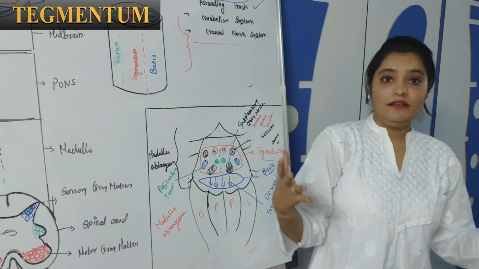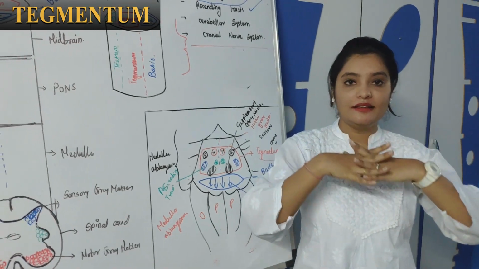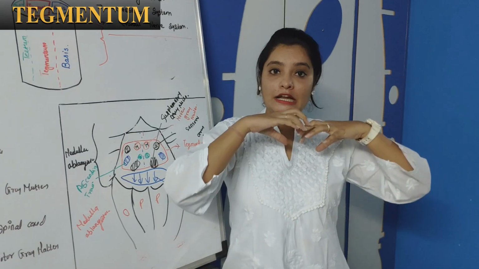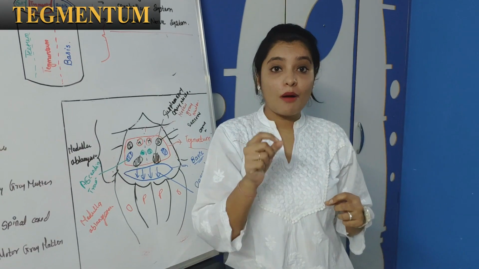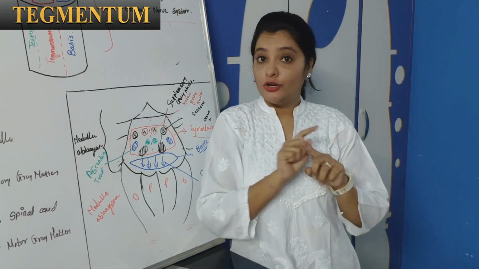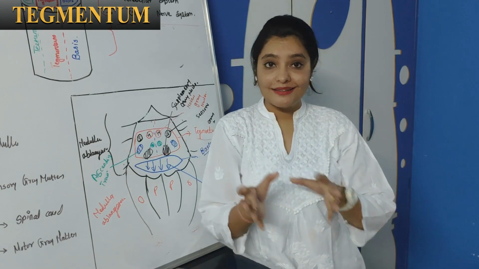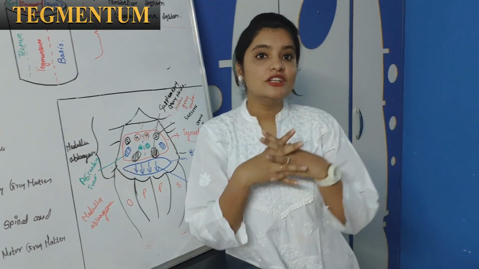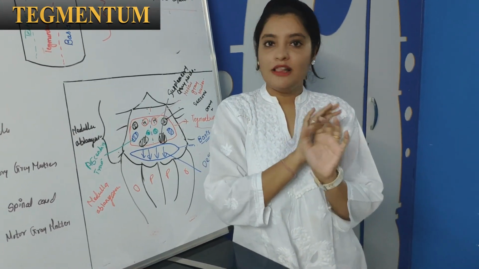Now, as I said, when all the tracts do the major crossing at the level of medulla oblongata, the gray column will be broken down into small pieces, but a small amount of gray matter will not be broken down into small pieces. Rather, it will merge with the white matter.